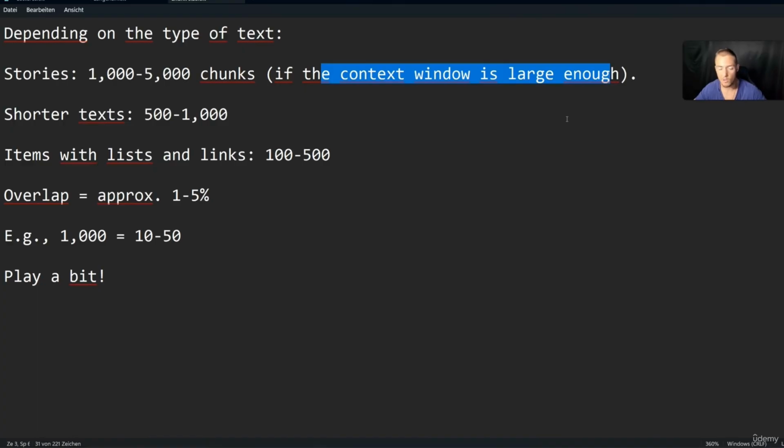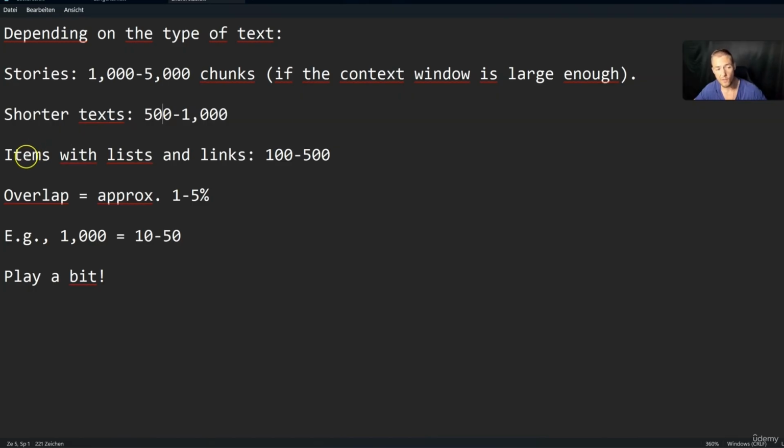If you have a big model with an 8,000-token or 250,000-token context window, 1,000 to 5,000 tokens as chunk size is completely fine. If on the other hand you have shorter texts, shorter stories, shorter PDFs, between 500 and 1,000 is perfect.